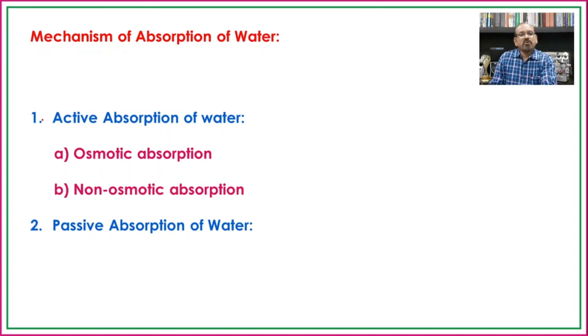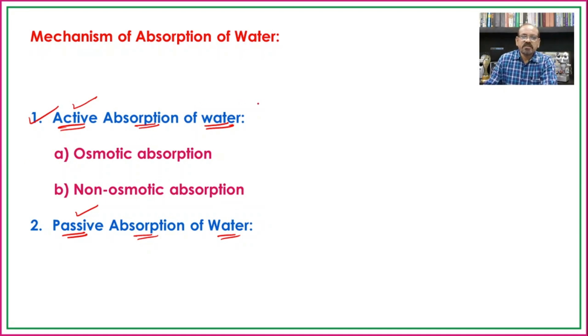Now whenever we are talking about the mechanism of absorption of water, the water is actually absorbed in two different manners. The first is active absorption of water, and the second is passive absorption of water. Now why active and why passive? We have seen the absorption of water: there is a transport of water from the soil to the root hair, from root hair to the cortex, then endodermis, then pericycle, and then xylem.